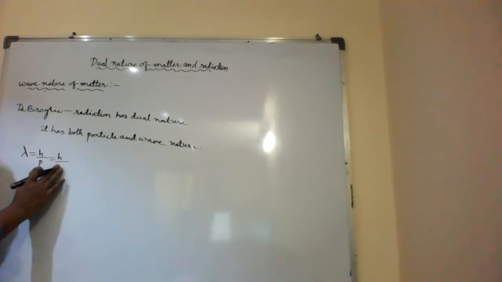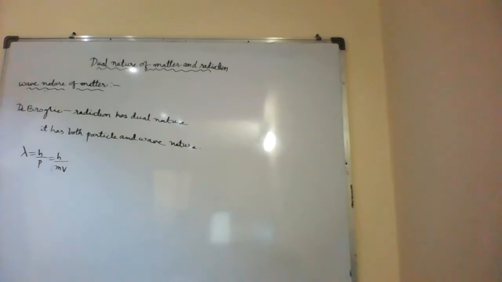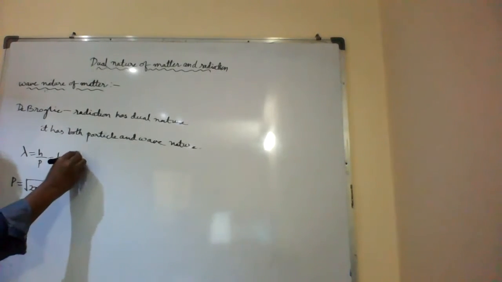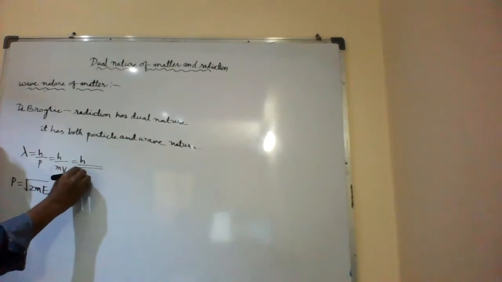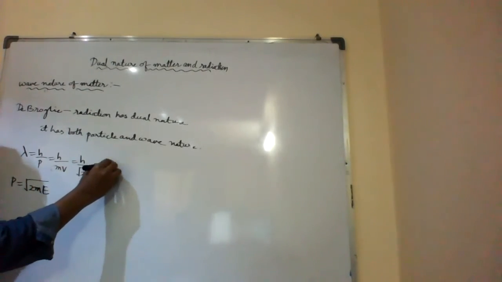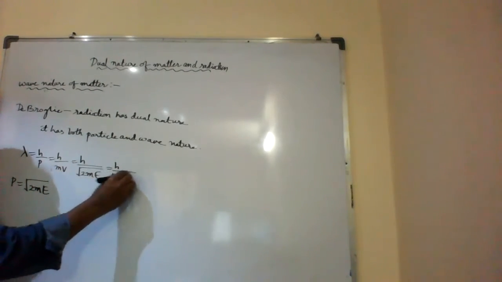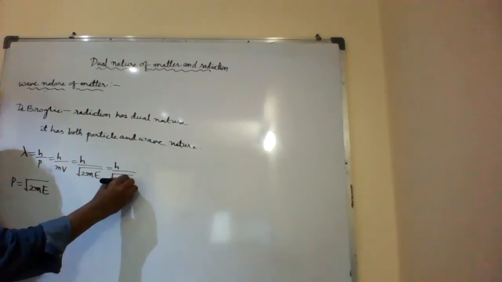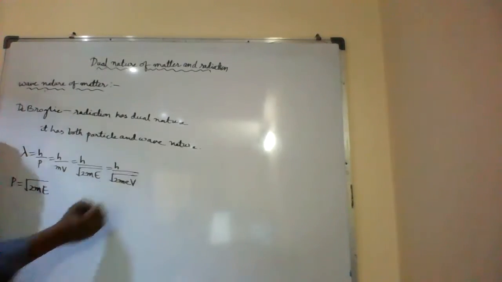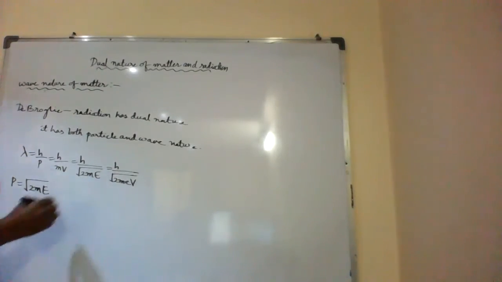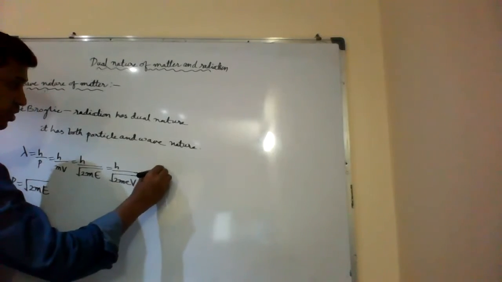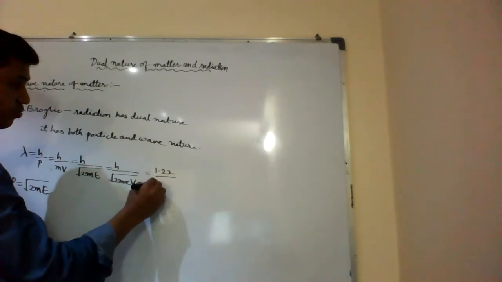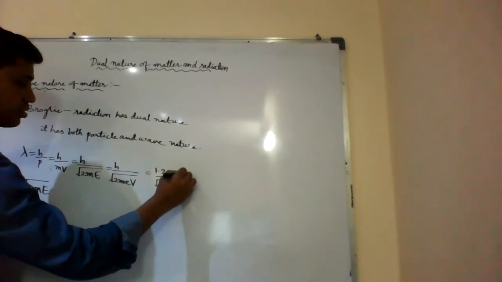What is the relation between momentum and kinetic energy? p is equal to under root of 2mE, where E is the kinetic energy. So I can write h by under root of 2mE. This can also be written as h by under root of 2meV, where V is the potential difference. For an electron, it is 1.22 by root V nanometers.